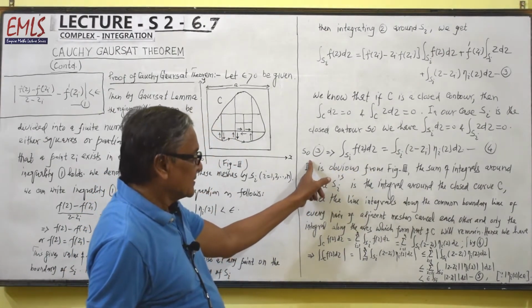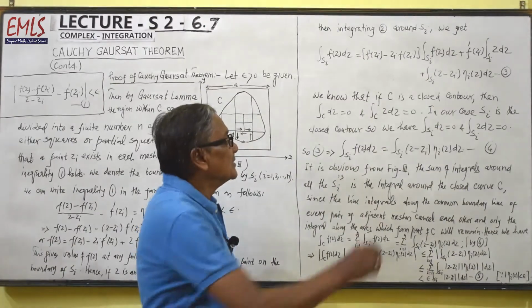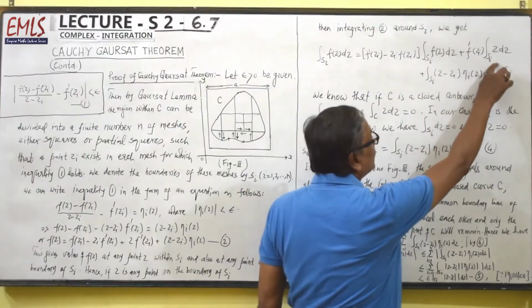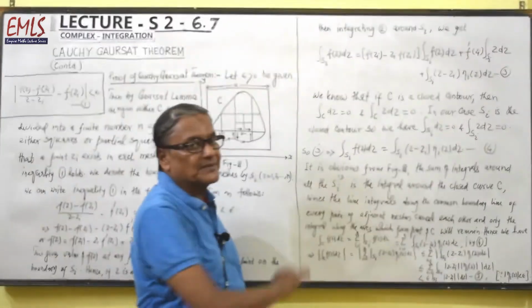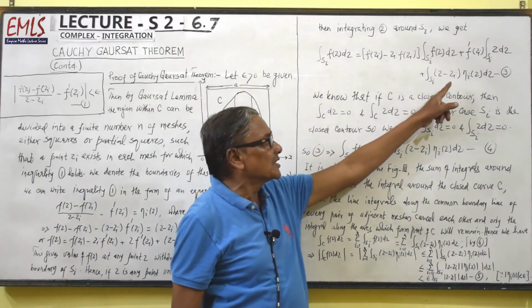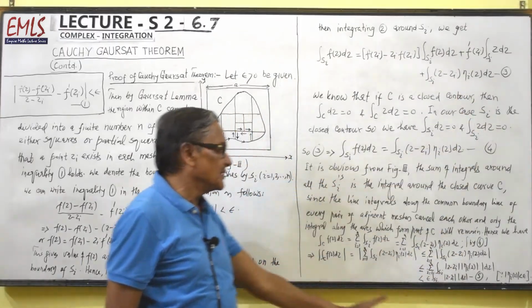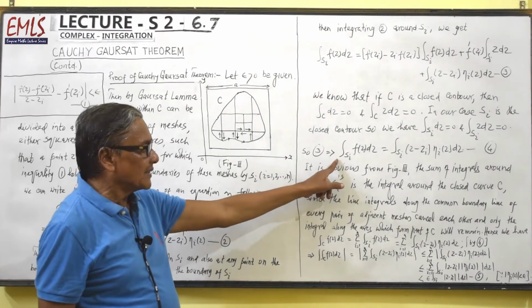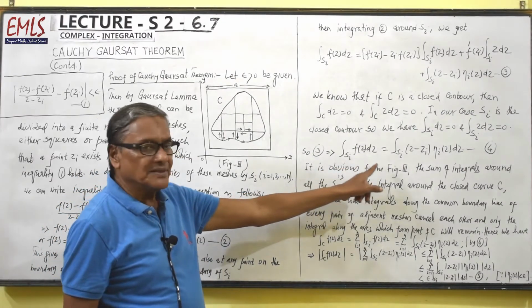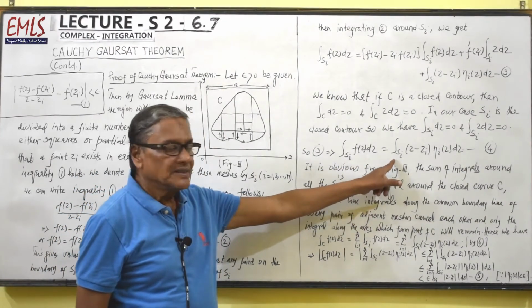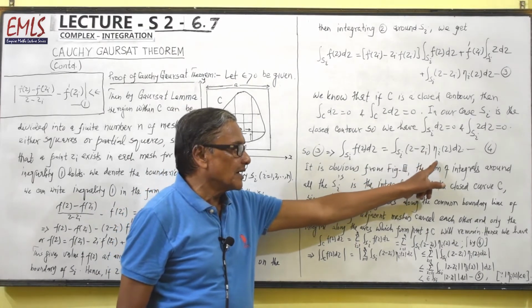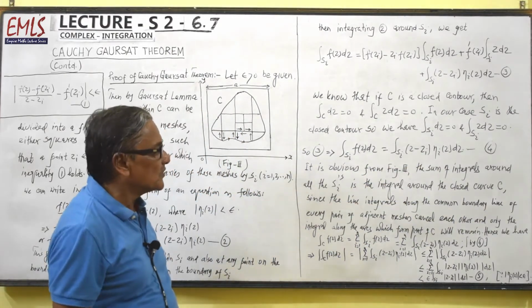So 3 implies these two integrals are 0. So we are left with integral over Si f(z) dz equal to integral over Si (z minus zi) eta i(z) dz. Call this equation number 4.